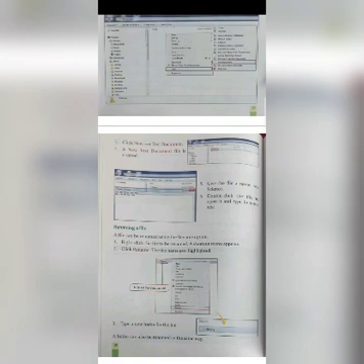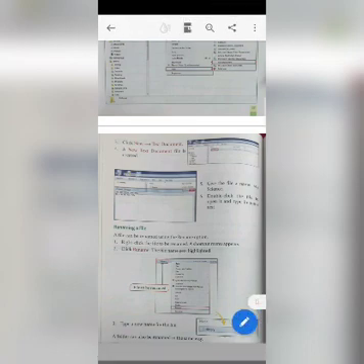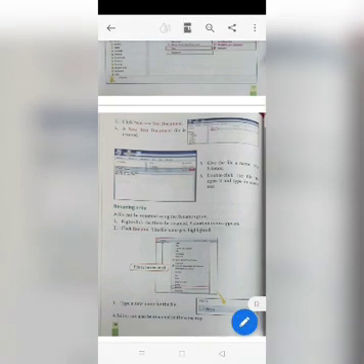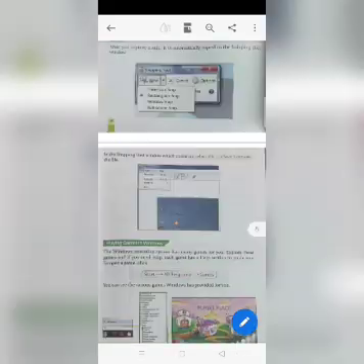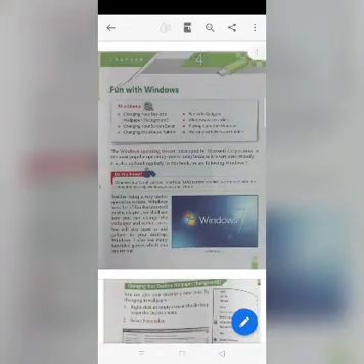Click on rename. When the rename will appear, you have to delete that old science name and retype the new name and then click on enter. This is how a new name of file will be created. A folder can also be renamed in the same way. So like renaming the file, you can rename a folder also. So this is how it works.